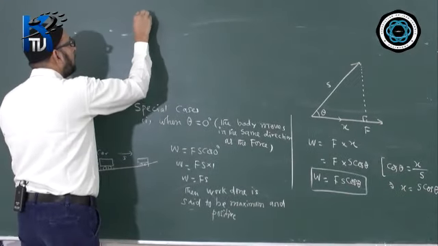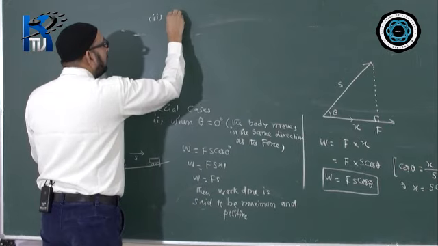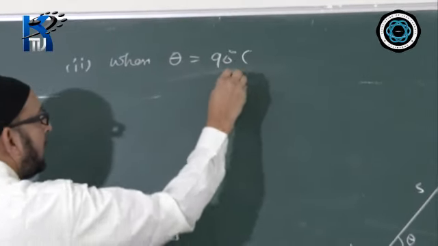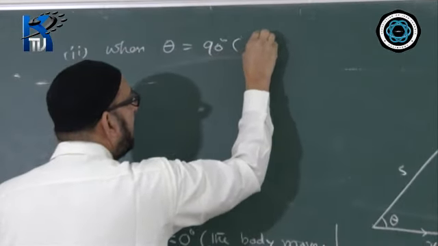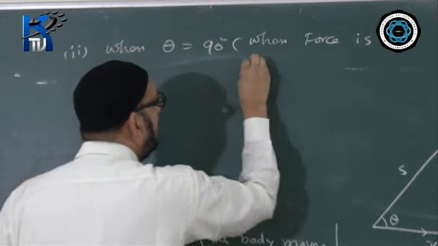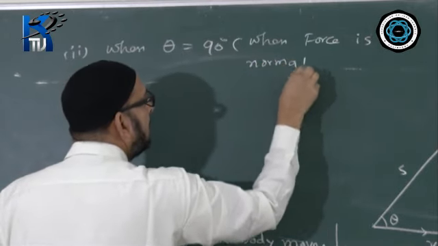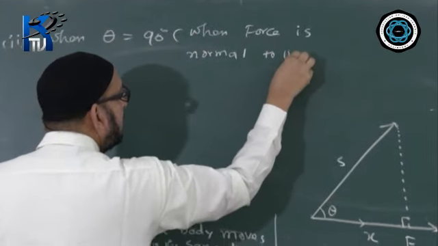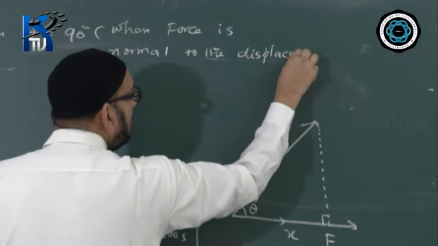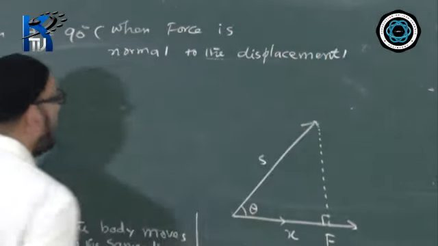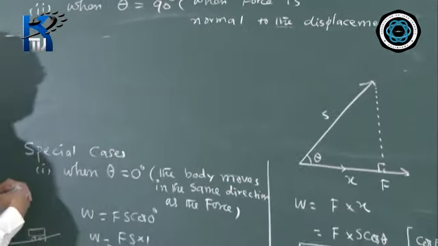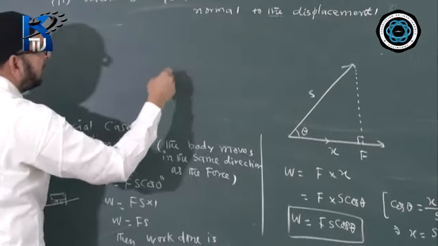That is case 2. When theta equals 90 degrees, that means when the force is normal, meaning perpendicular, to the displacement, normal to the displacement. Then let us see what happens in this case. Normal means perpendicular, or making an angle of 90 degrees.